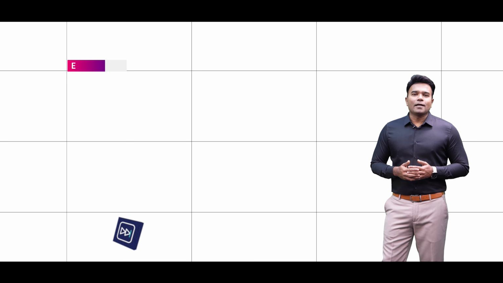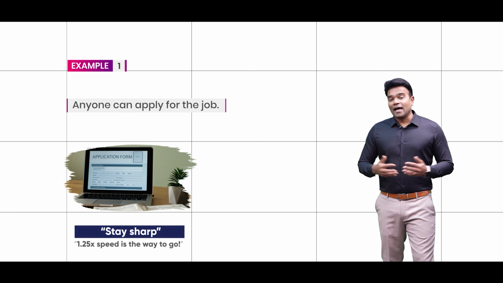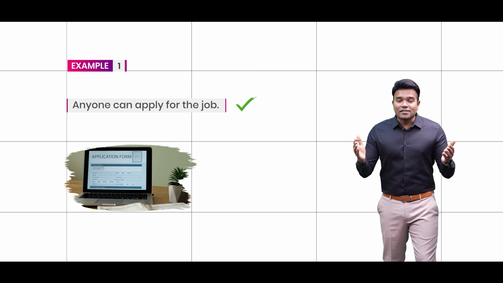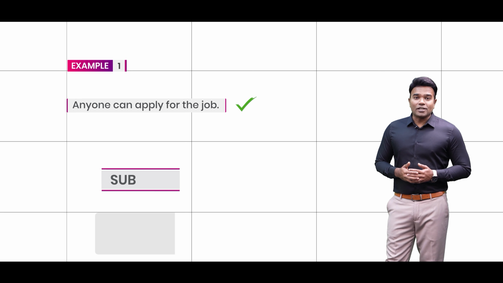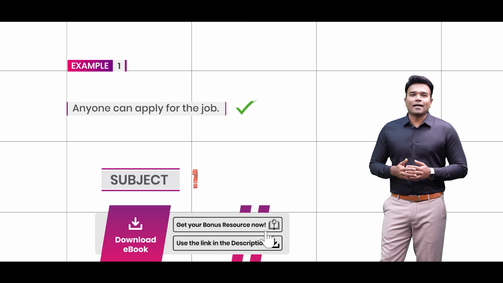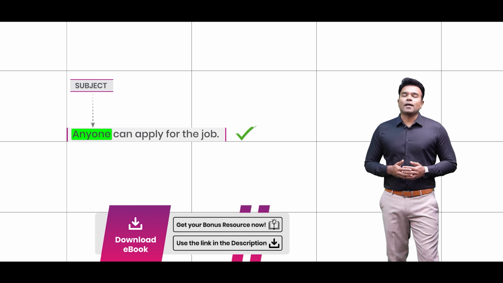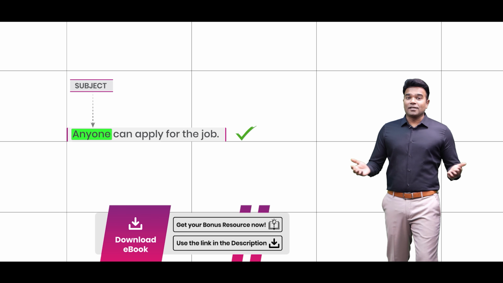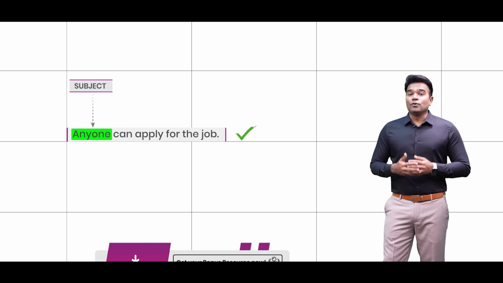Have a look at this sentence. Anyone can apply for the job. Well, this happens to be a valid English sentence, and just in case you have a question at the back of your mind as to who really is the subject of the sentence, then anyone happens to be the subject of the sentence. Well, here the word anyone indicates that the opportunity is open to all the people. There is absolutely no restriction.